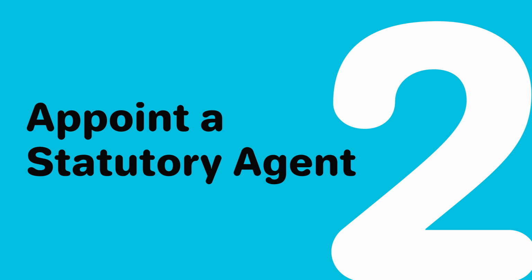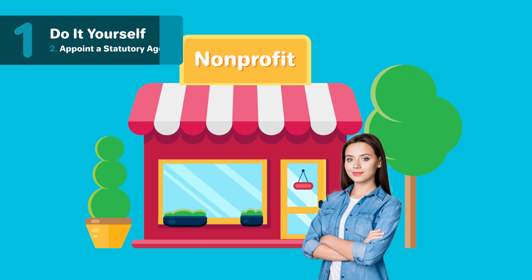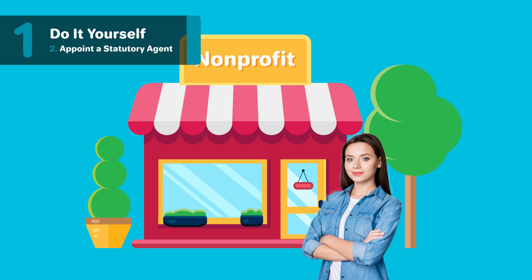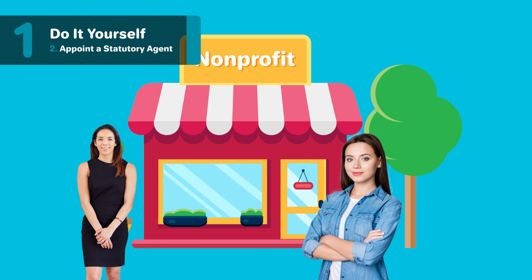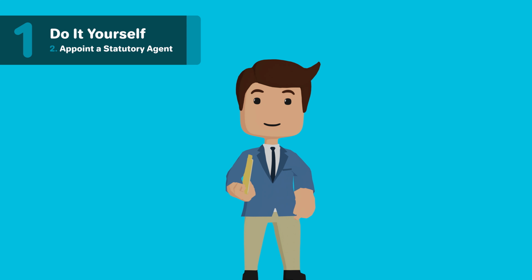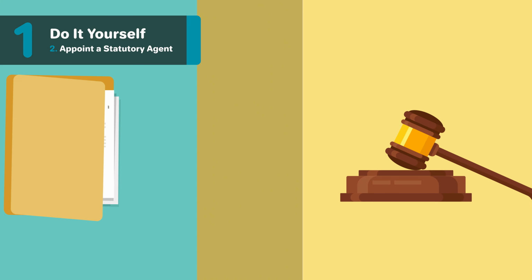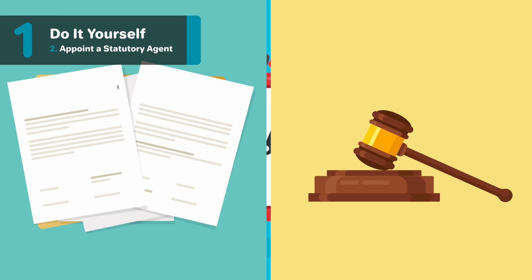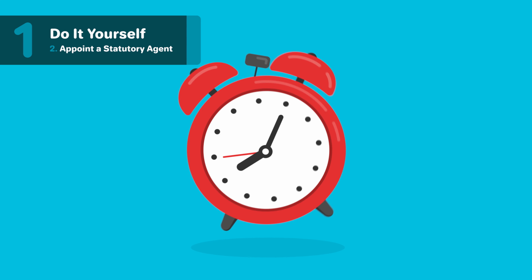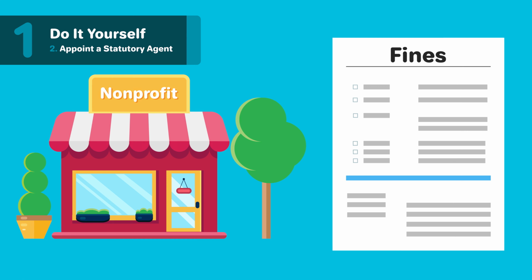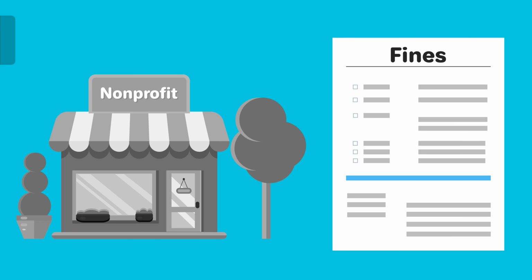2. Appoint a statutory agent. The statutory agent, also known as a registered agent in other states, can be an individual in the company, including yourself, or you can hire a professional service authorized to do business in Ohio. They will send and receive legal papers on your behalf. These documents include official correspondence, like legal summons and document filings, which your statutory agent will receive and forward to you. Your statutory agent will also help remind you to file necessary reports. Failure to properly maintain your nonprofit can result in fines and dissolution, so this assistance is valuable.